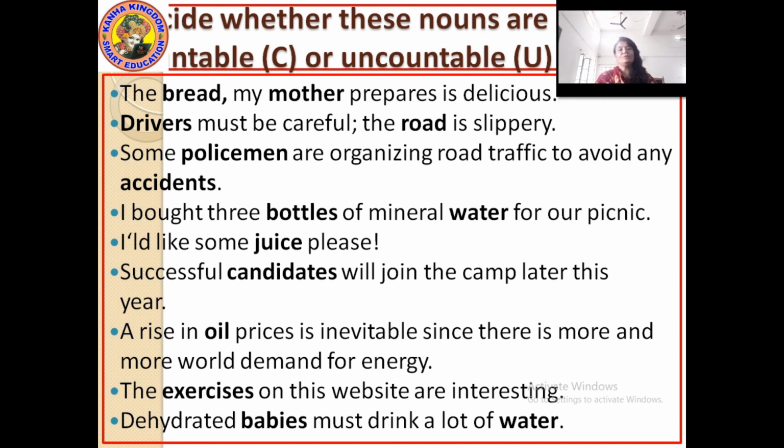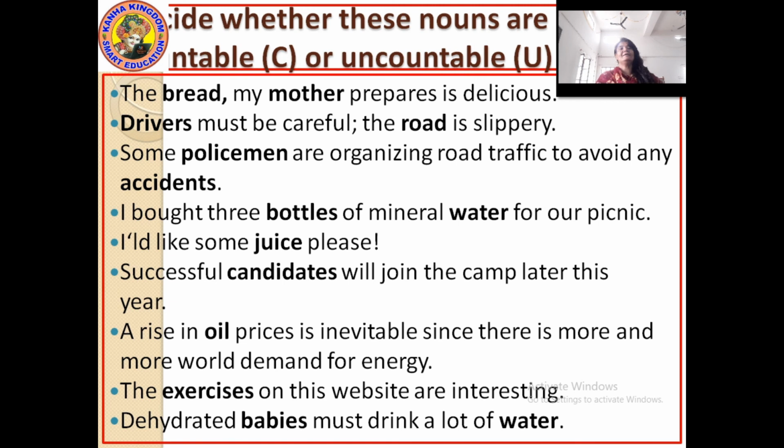Next, I bought 3 bottles of mineral water for our picnic. Bottles, yes, countable, but the water in the bottle, uncountable. So bottles countable, water uncountable. I would like some juice, please. Okay, again juice here, juice is in liquid form, so juice is uncountable.